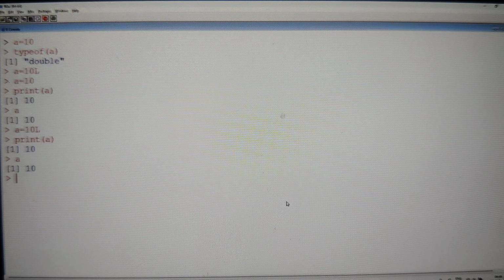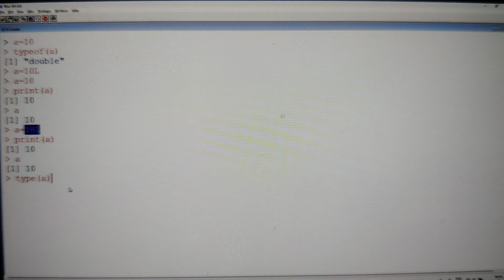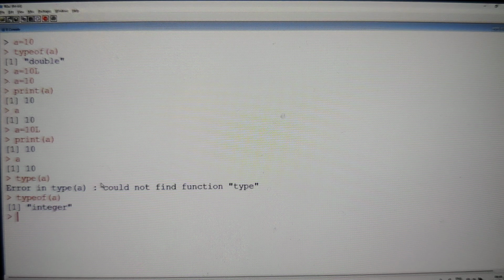Now if you observe carefully, you ask what is going to be the type of A. Observe carefully, I already said A equal to 10. Here it is a double, but after that I said 10L. So print the value of A. It will be printed as 10. And now, what is going to be the type of A? Typeof is the name of the function, guys. See very carefully.